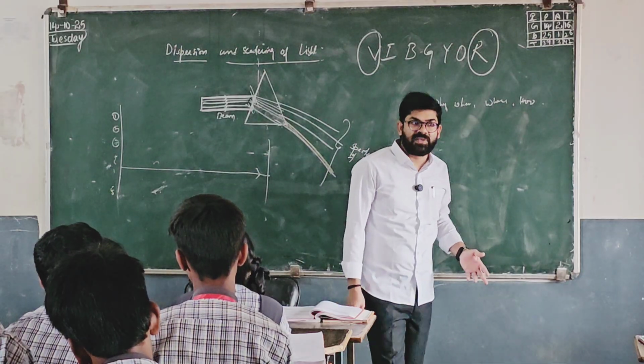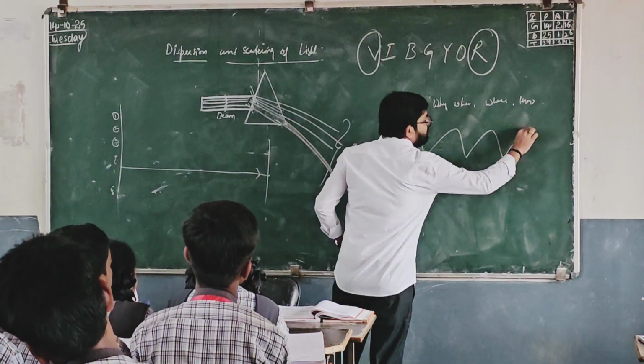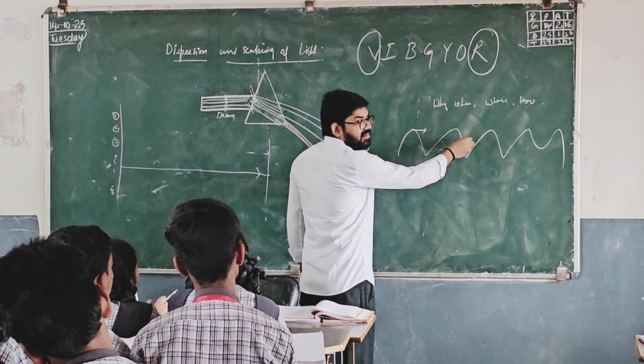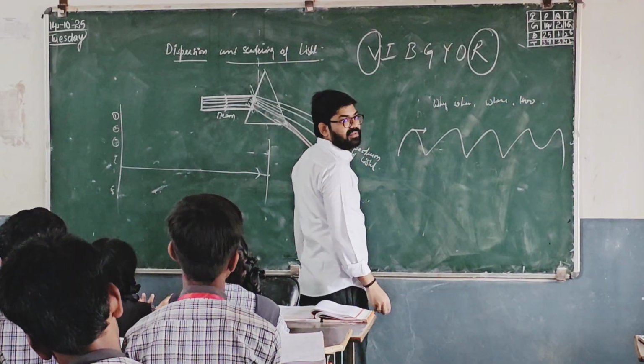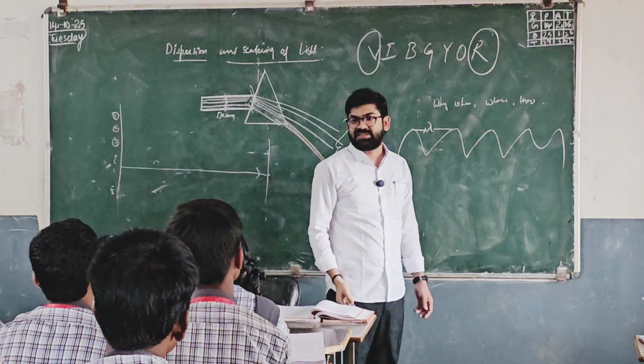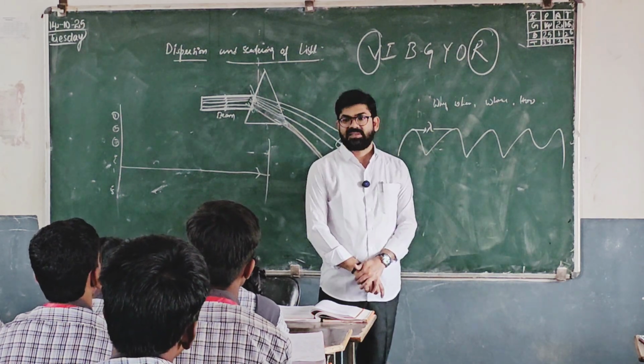I already told you about the wavelength. What is the wavelength? If this is the wave, the distance from one wave to the next is called wavelength, represented by lambda. You will study in 6th class. Certain things you need to remember. You can't put your blank faces like this.